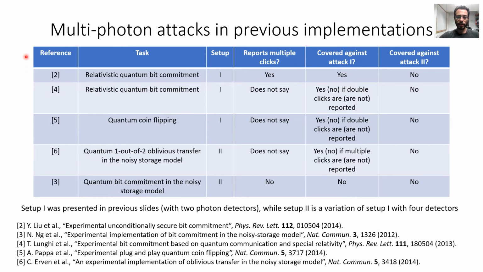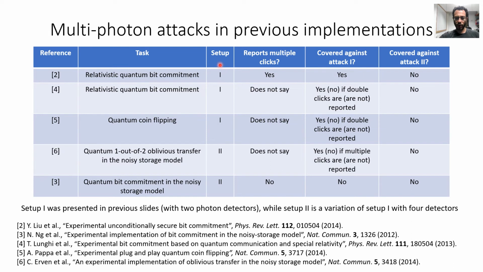I summarize in this table how multiphoton attacks apply to previous implementations of mistrustful quantum cryptography. We have here 5 important experimental demonstrations of mistrustful quantum cryptography demonstrating different tasks like quantum bit commitment, coin flipping, oblivious transfer, in 2 different setups.